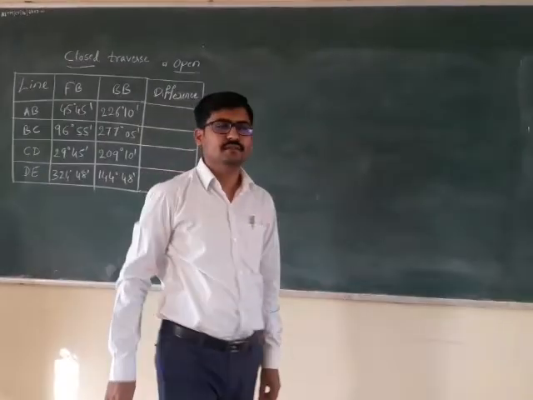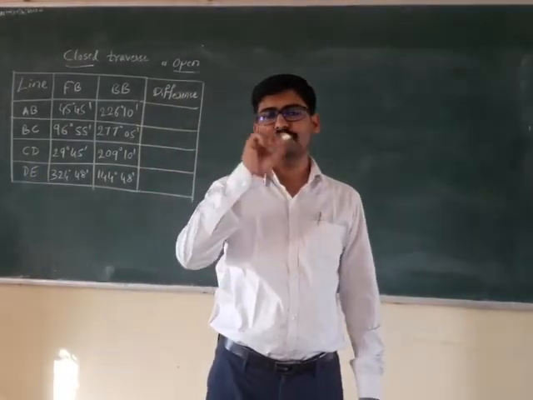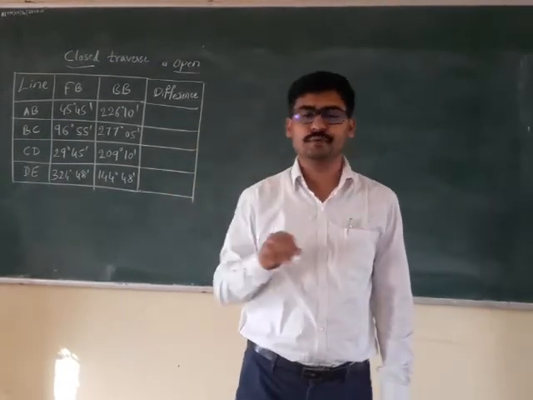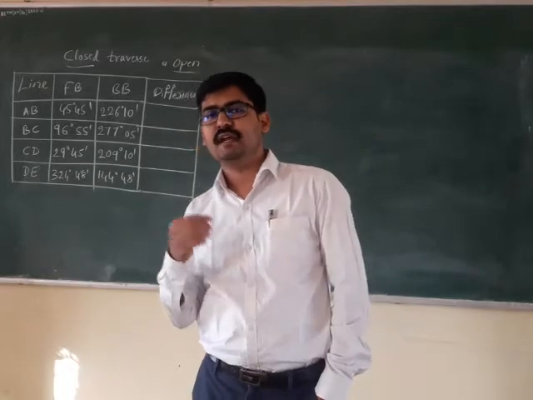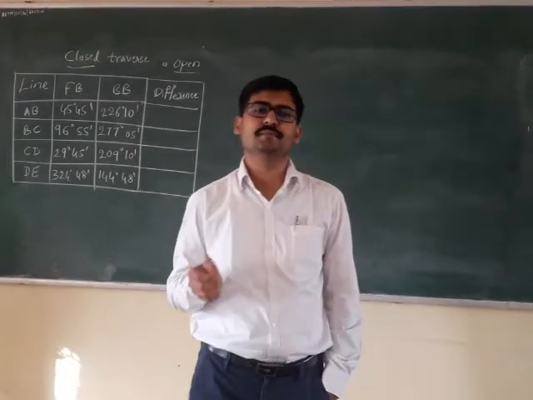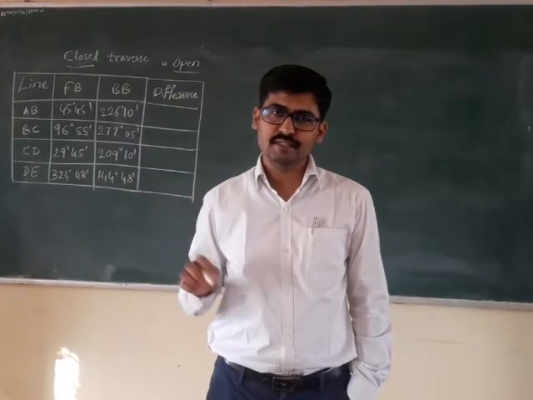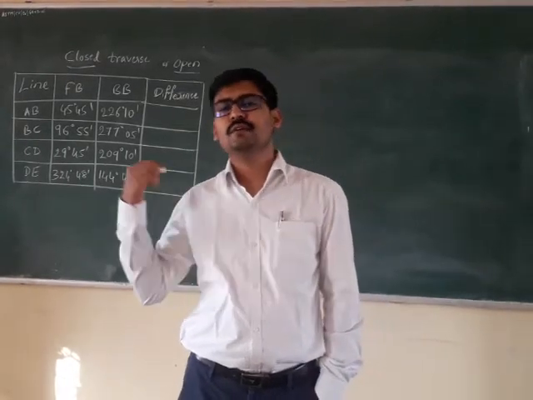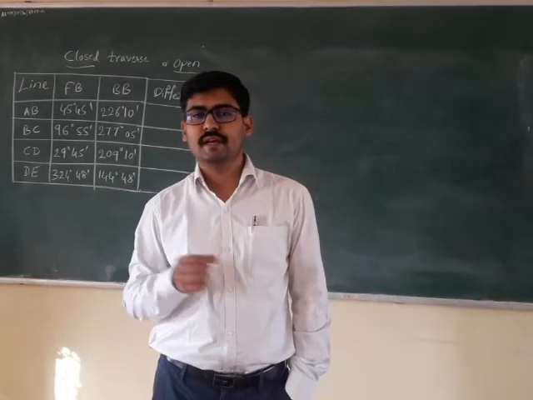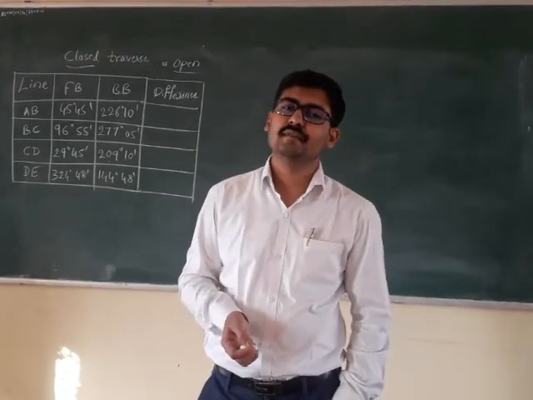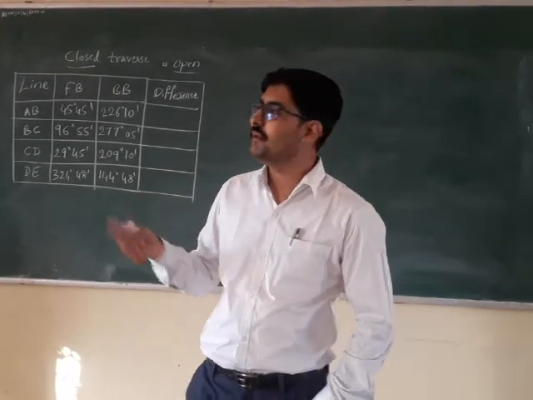Closed in the sense that the series of lines is connected to close a complete loop. That means if the starting point and the end point are the same, then it forms a closed loop. Such a series of connected lines is called a closed traverse. Whereas if the starting point is different and the end point is different, then it is called an open traverse.